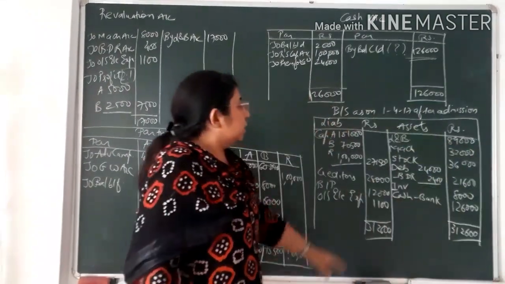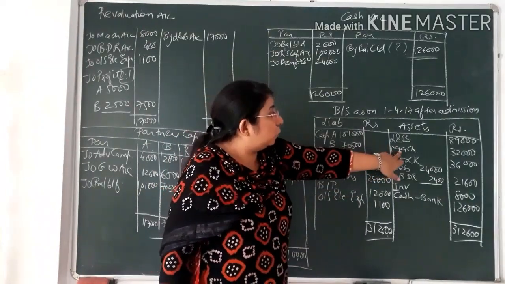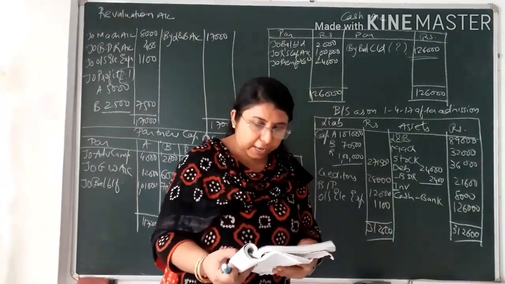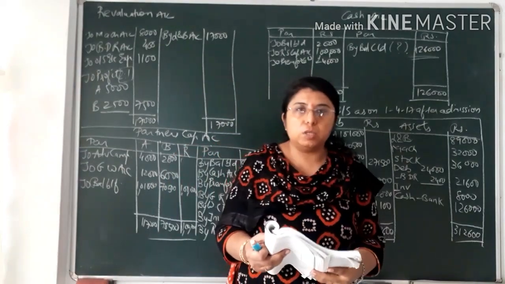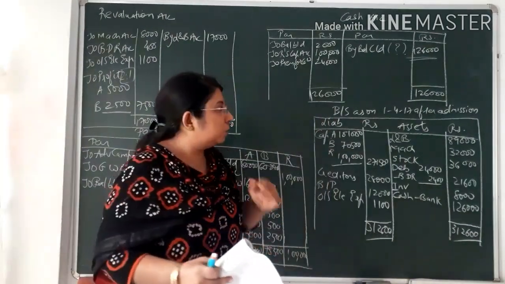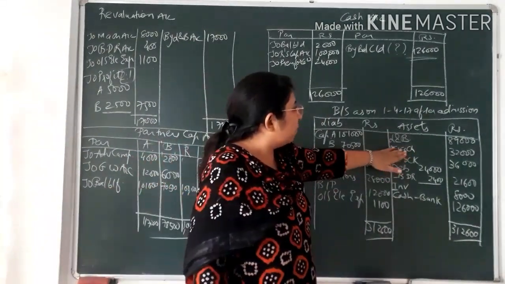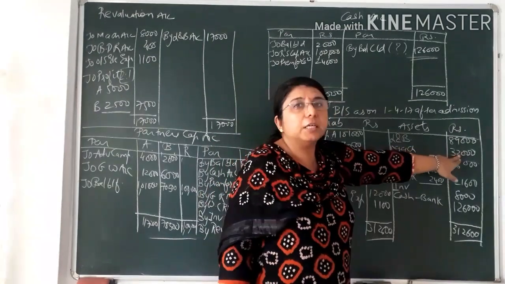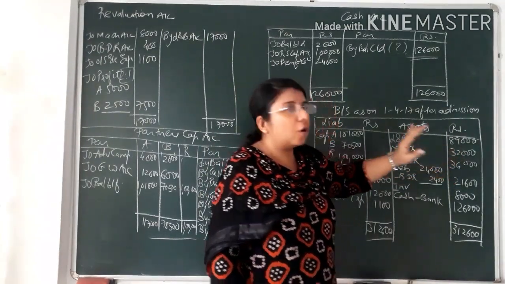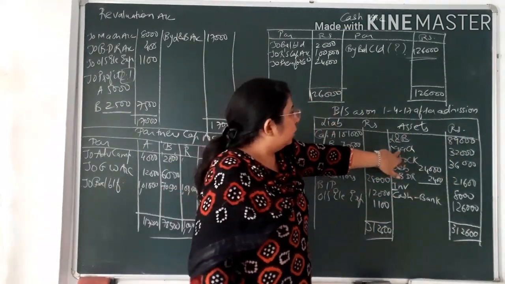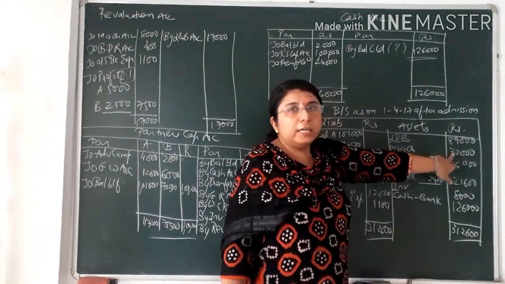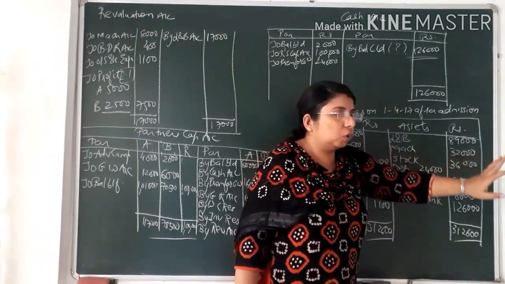Okay, same way machinery, the value has been decreased. See, previously the value of machinery was given to you as 40,000. In that, 8,000 the value has been decreased, because now we have to keep the value of machinery at rupees 32,000. So there is a decrease of 8,000. So machinery, the reduced value that I have written over here, is 32,000.